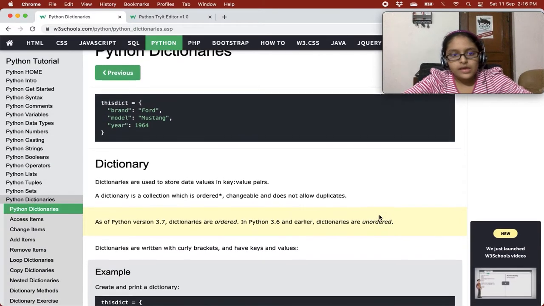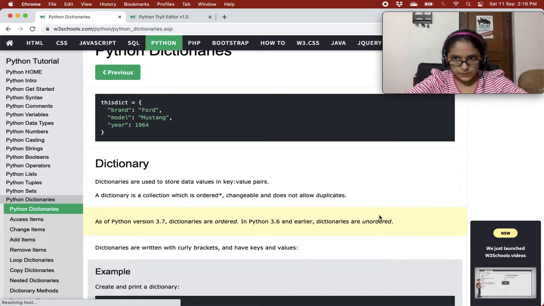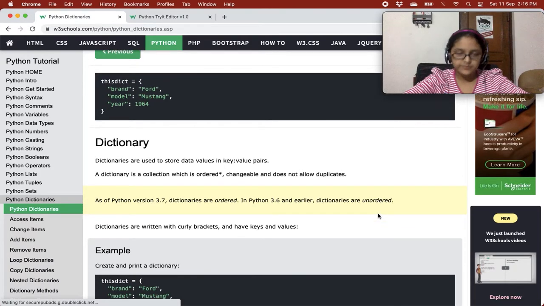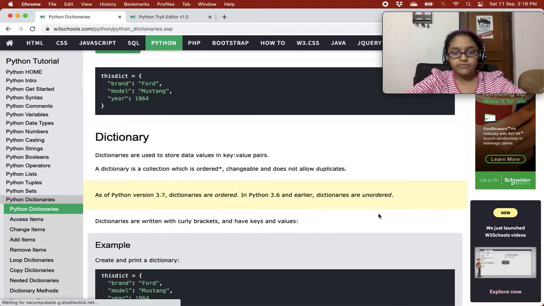Now, as of Python version 3.7, dictionaries are ordered. In Python 3.6 and earlier, dictionaries were unordered. This is the new version which we are using, in which these dictionaries are ordered.